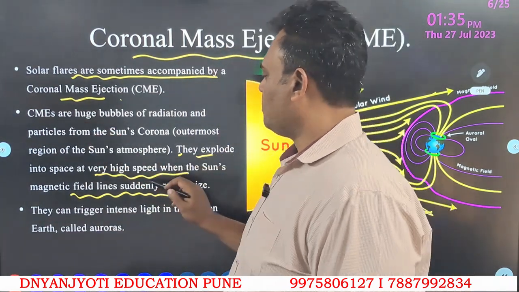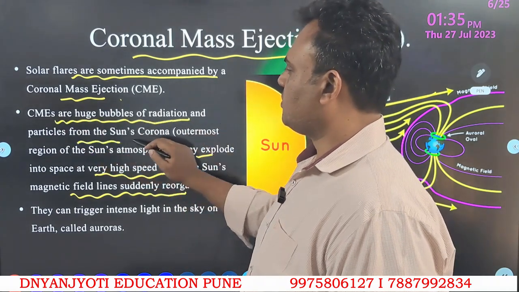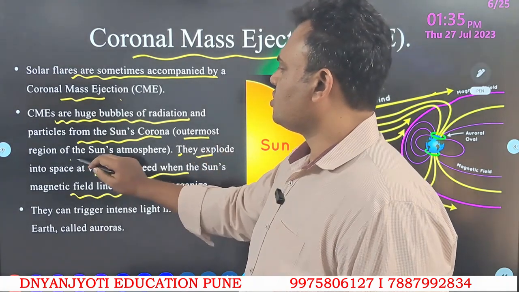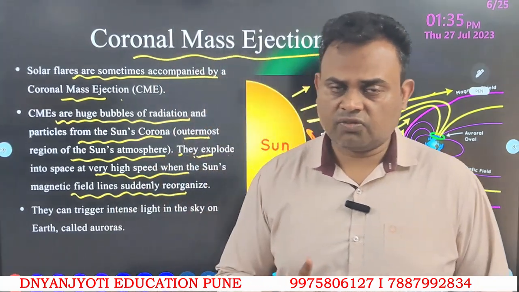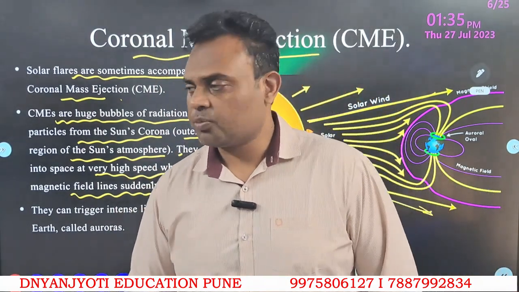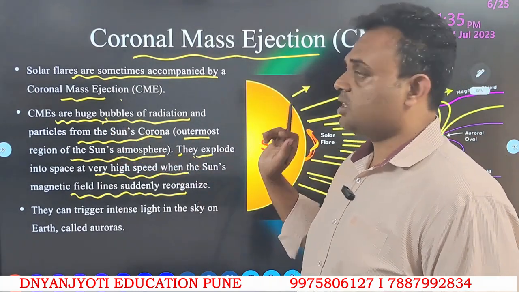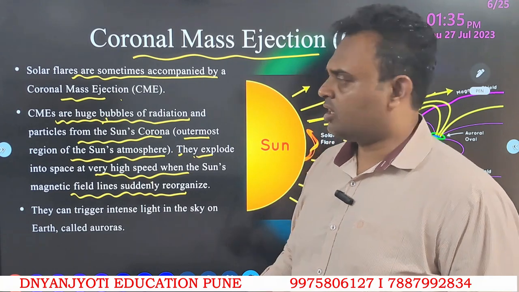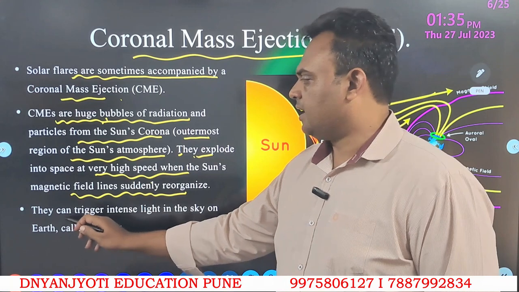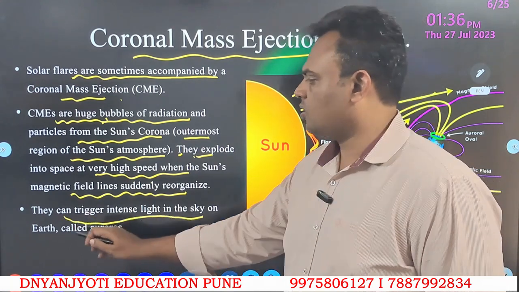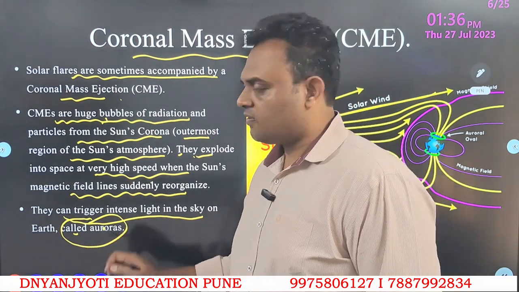And from these flares, coronal mass ejections are the huge bubbles of radiation and particles from the sun's corona, the outermost region of the sun's atmosphere. So understand, we have introduced two things here: the photosphere, which is the surface, and the corona, which is the outermost layer. These coronal mass ejections can trigger intense light in the sky on the earth, an effect called auroras. This effect is very important.